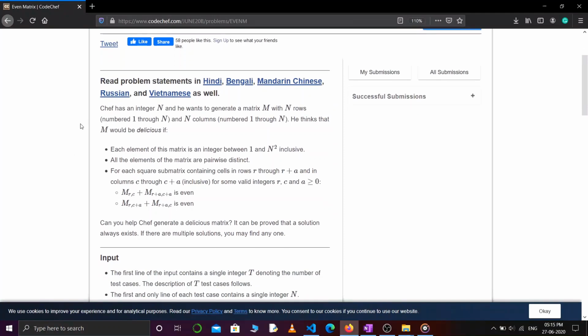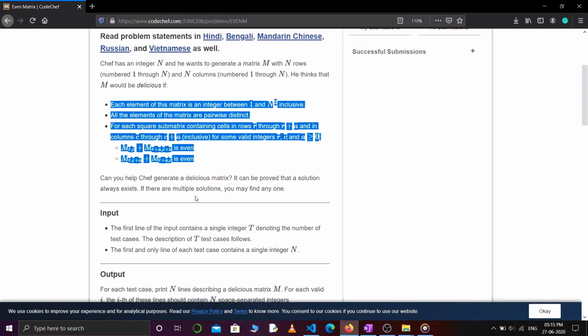The problem statement says that we have to generate a matrix M with n number of rows and n number of columns. It says M will be delicious if it follows these three conditions. It also says that it can be proved that a solution always exists, so no problem. And if there are multiple solutions, you may find any one.